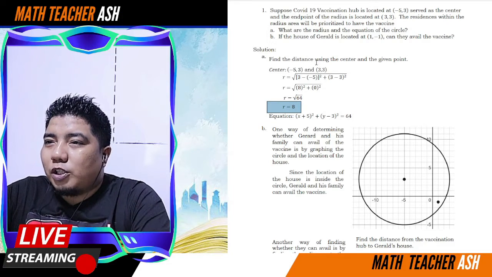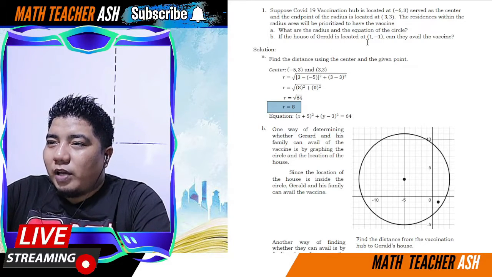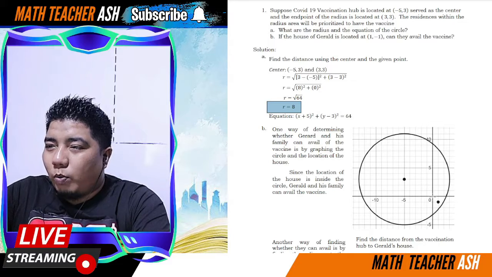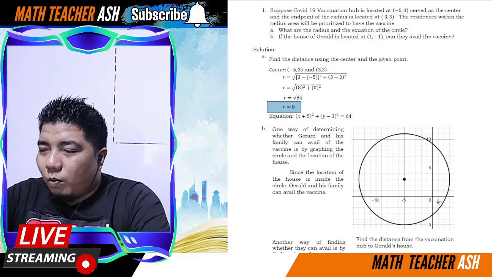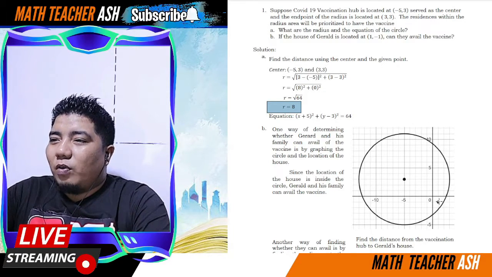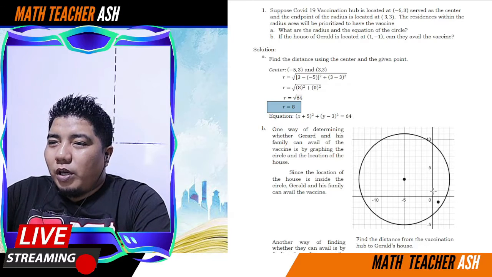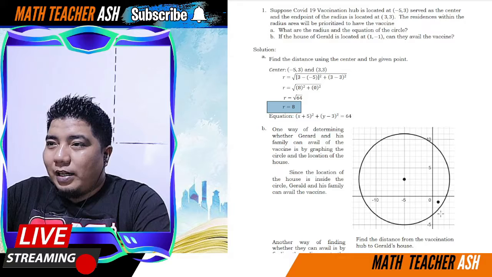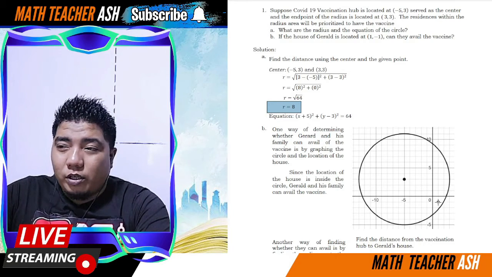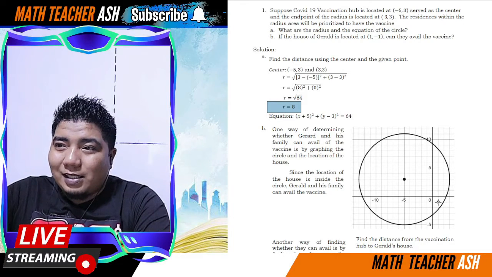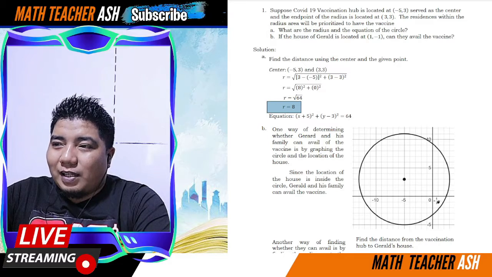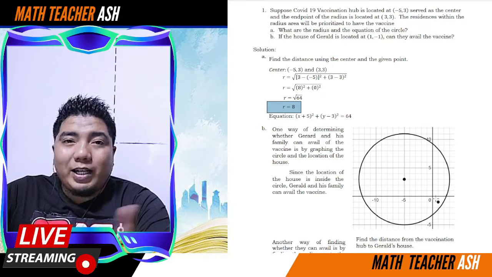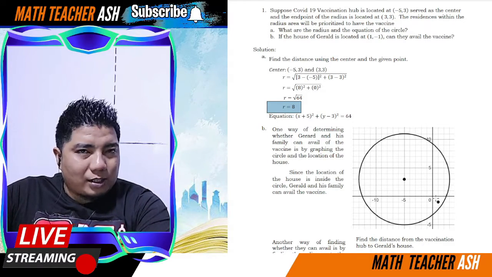Okay, next question. If the house of Gerald is located at 1, 1. Ayan, 1, 1. Ito yon 1, 1. Can they avail the location? So, what you can do here is you get the center and then the 1, 1 given, the coordinate 1, 1. You get the distance. Okay? So, if the distance is more than the radius, then outside sila.